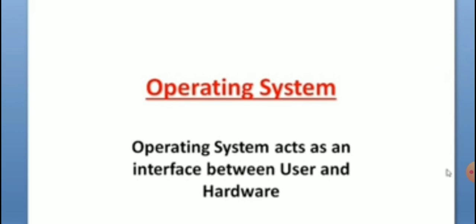So in this situation, an interface acts as a middle person and it helps both and connects both to perform any task. That we will learn in future sessions. Now you just learn an operating system is nothing but an interface. It acts as an interface between the user and the hardware.